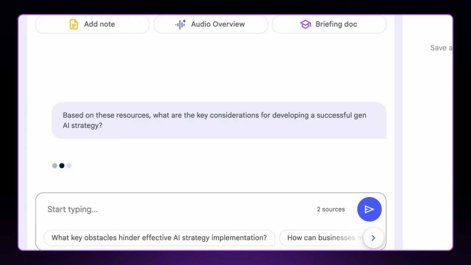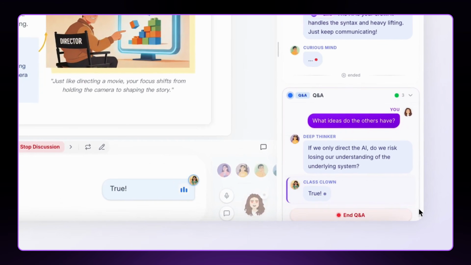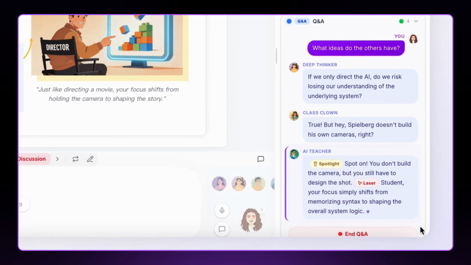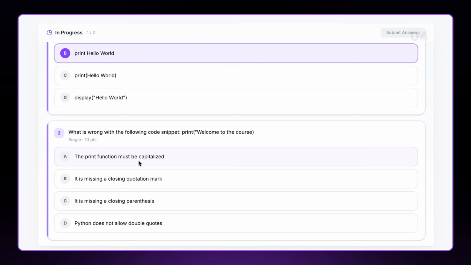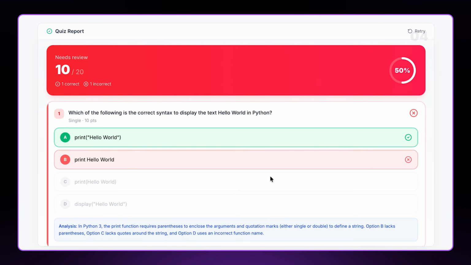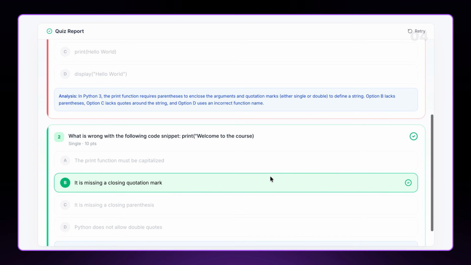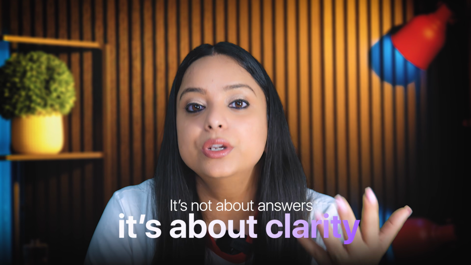Notebook LM gives you a nice audio summary, other tools give you quizzes, but none of them gives you an actual classroom experience where things are happening around you and you can participate in them. And now let me show you the part that honestly surprised me the most. After each topic, a quiz shows up automatically. The questions are generated by the AI based on what was just taught. So I am going to answer this quiz quickly, and see, it did not just tell me the right or wrong answer, it actually explained why. That is very important, because just knowing the answer is not enough. You need to understand it.